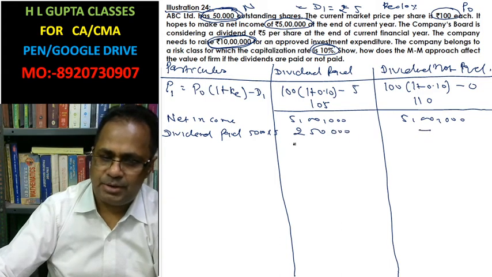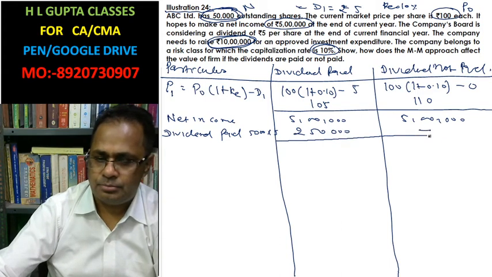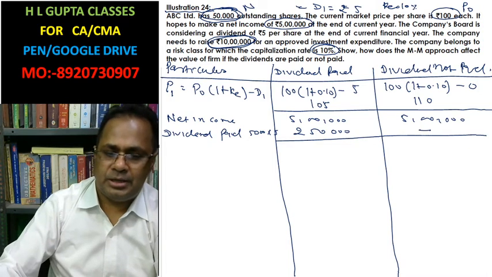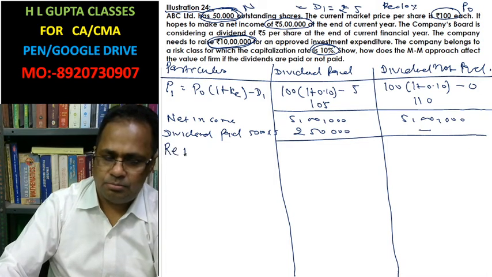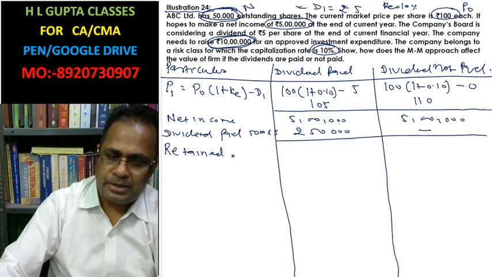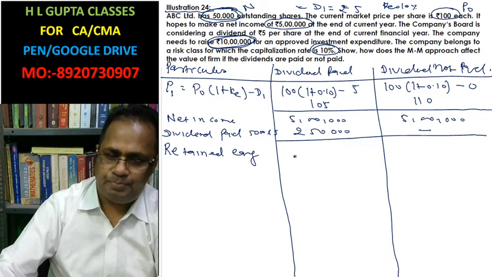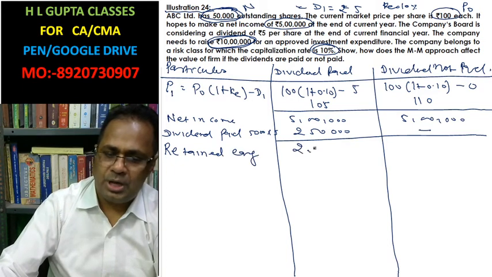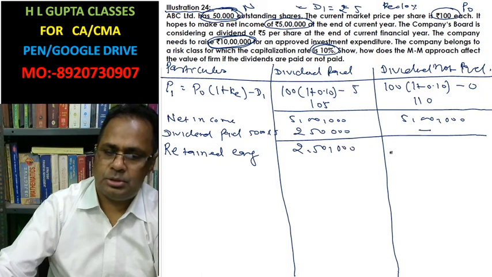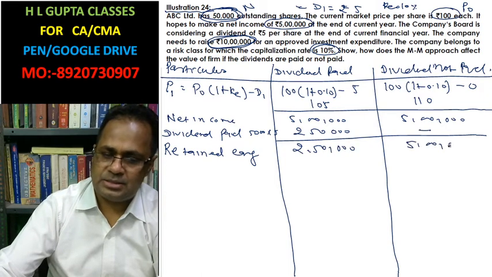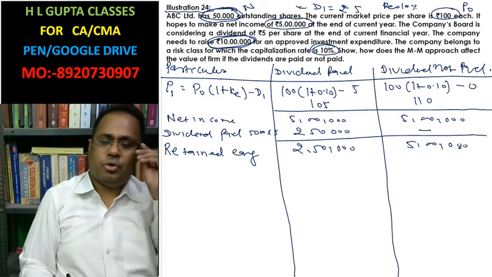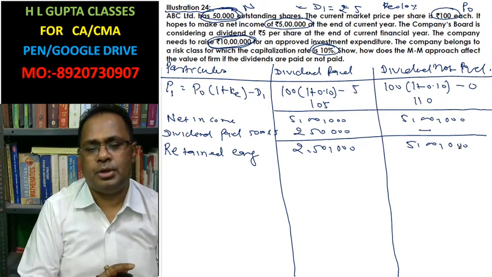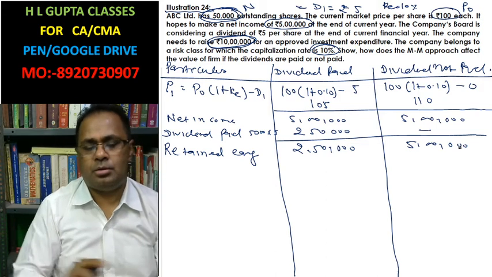In this case, you are not going to pay the dividend. What will be the retained earning? Retained earning is 2,50,000 here. In this case, it is the 5 lakh.